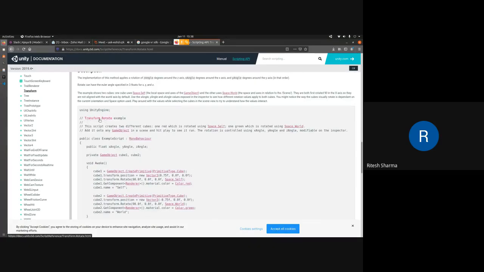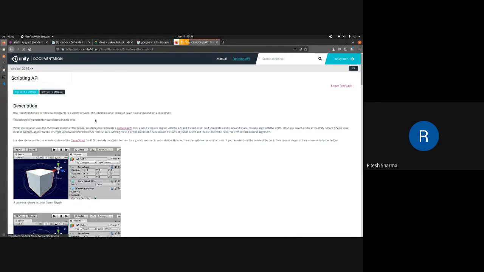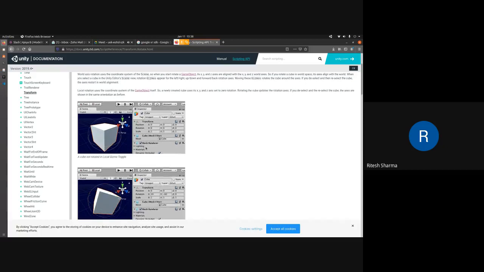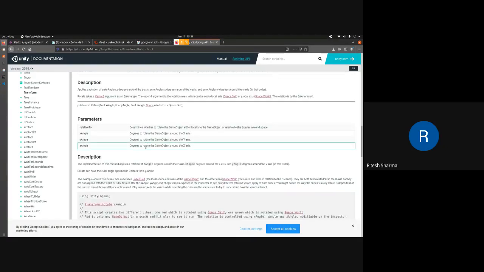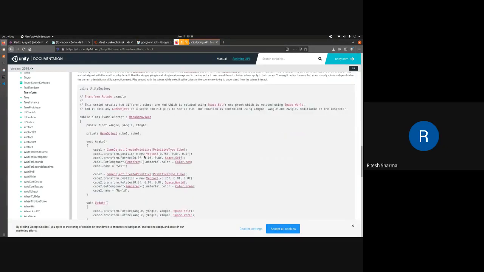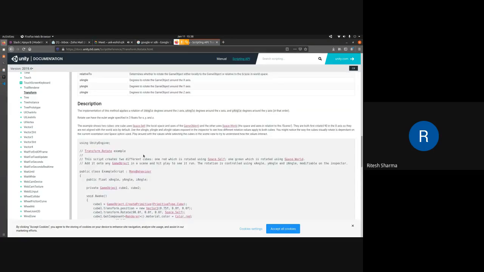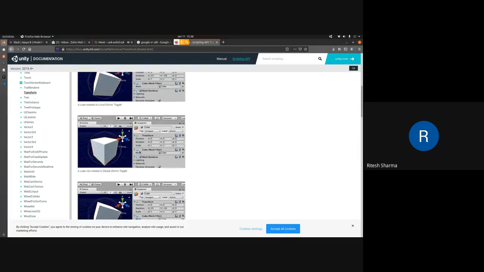For example, the transform.rotate function is there. It explains what this particular function does. This is the function that we are going to use in our project also. Here you get all the definitions.